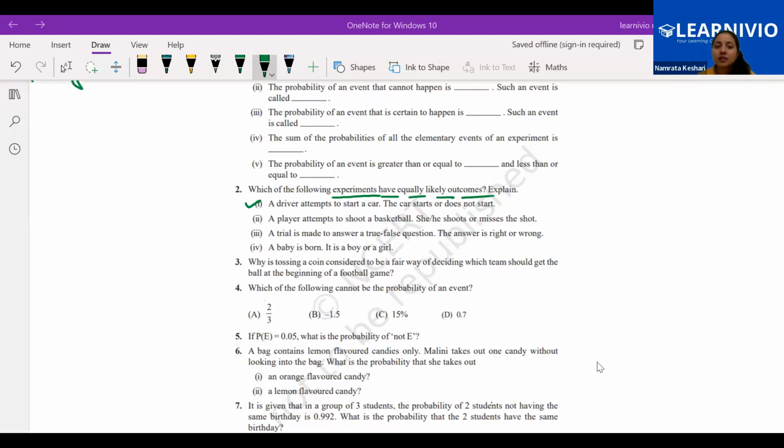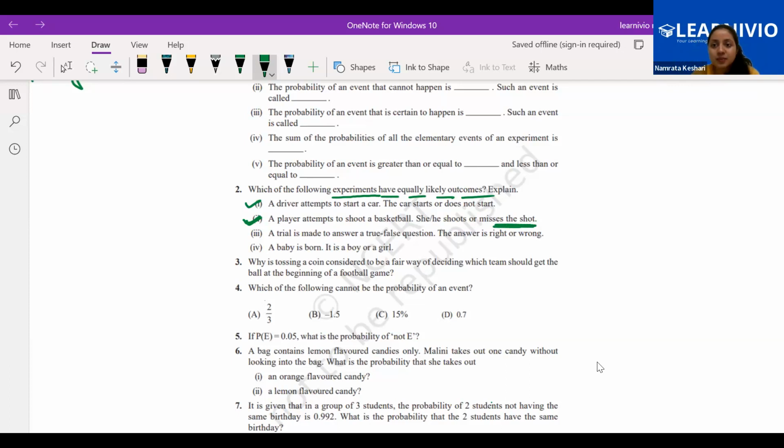Now the next one: a player attempts to shoot a basketball. He either shoots or misses the shot. A player is attempting to shoot a basketball. What is the chance whether it will be a hit or a miss? Is it equally likely, like 50-50% chances that it will be a hit or a miss?